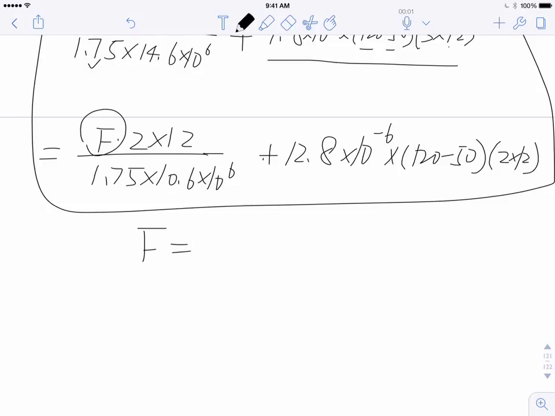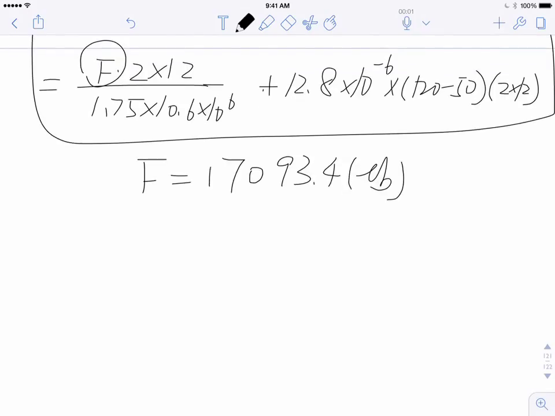So therefore, if you leave the negative sign, that's fine, but if you don't, it's okay too, because we need to calculate stress. We don't really care whether it's tensile or compressive stress. The only thing we care about is the stress. So let's just take the positive number here, 17 point, sorry, let me just not use kilo, 17093.4 pound of force. Use your calculator, you'll find it. But still keep in mind this is compressive. Doesn't really matter here for now.